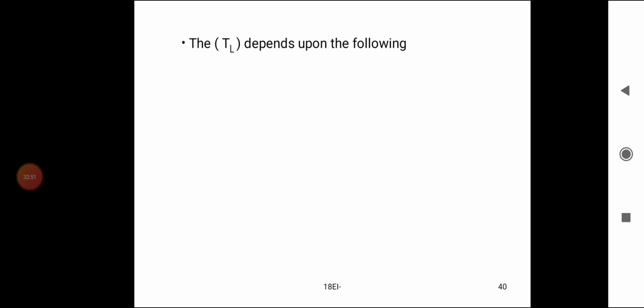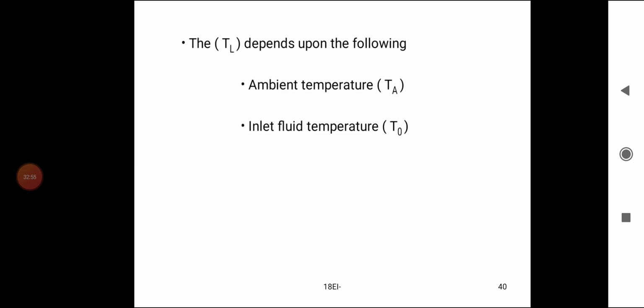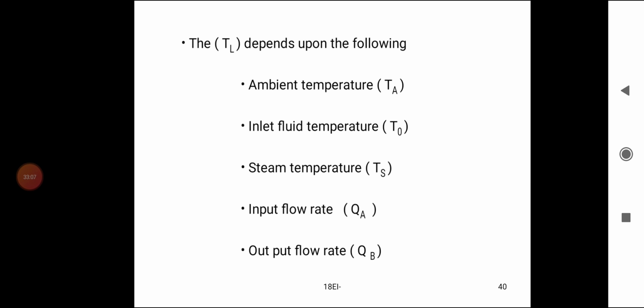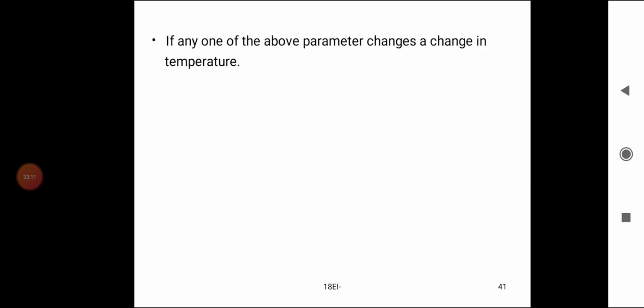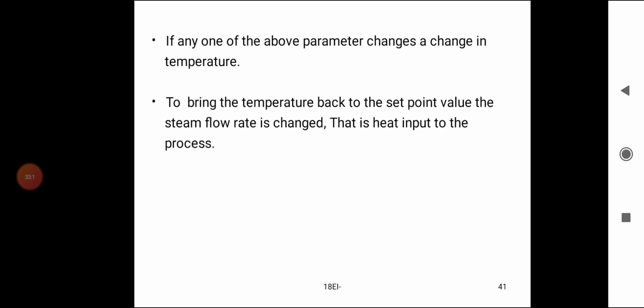TL depends upon the following: ambient temperature TA, inlet fluid temperature T0, steam temperature TS, input flow rate QA, output flow rate QB, and steam flow rate QS. If any one of the above parameters changes, there is a change in the temperature of the liquid.